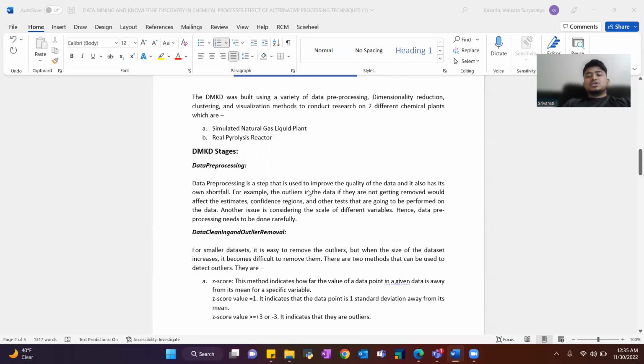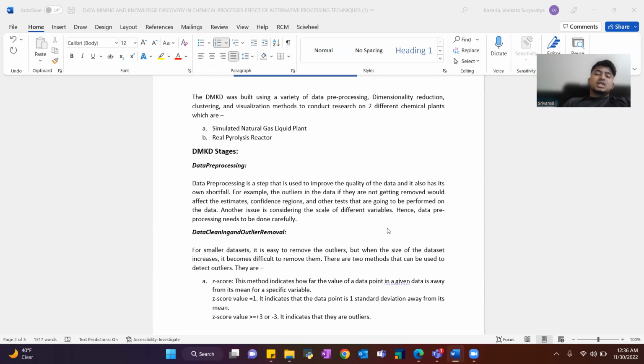Data pre-processing is a step that is used to improve the quality of the data, and it also has its own shortfalls. For example, outliers in the data, if they are not removed, would affect the estimates, confidence regions, and other tests that are going to be performed on the data. Another issue is considering the scale of different variables, hence data pre-processing needs to be done carefully.